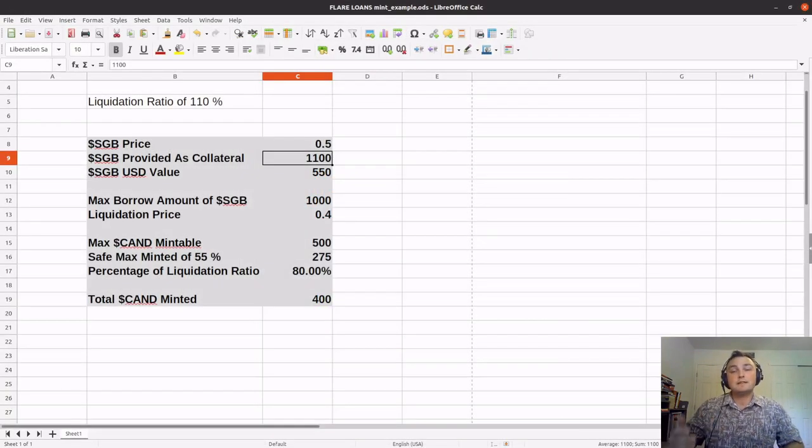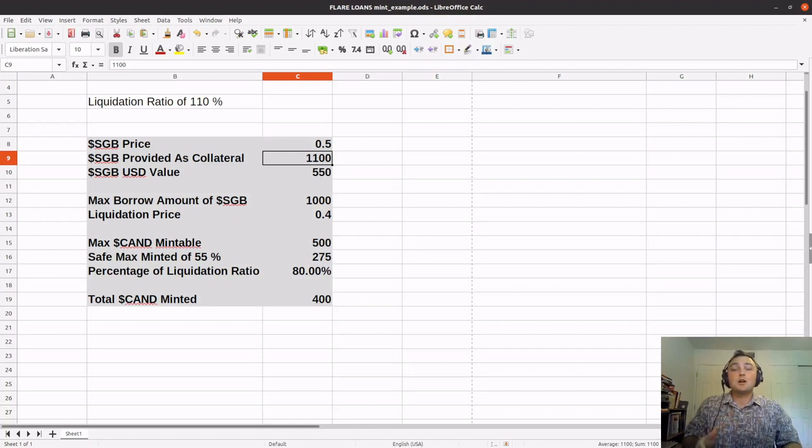With that said, when we put our assets up in Flare Loans to take out a collateralized loan, meaning we put up assets in order to borrow against them, we are at risk of liquidation. The reason we're at risk of liquidation is that the collateral asset that we're putting up, in this case Songbird, changes in price. The price is constantly moving up and down. I need to put up $110 worth of assets in order to borrow $100.